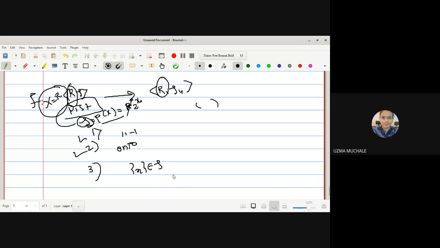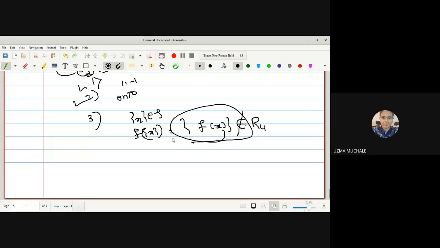But whether their image, that is f image of singleton x, which is equal to singleton f of x, whether it is a member of tau u? No, ma'am. What will the elements in tau u be? Open intervals. They will not be in the form of singleton elements in the usual topology. So it will not satisfy the condition of being an open map. Okay, it is not an open map, hence it is not a homeomorphism.